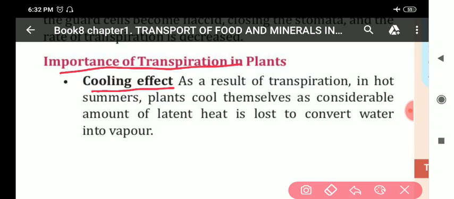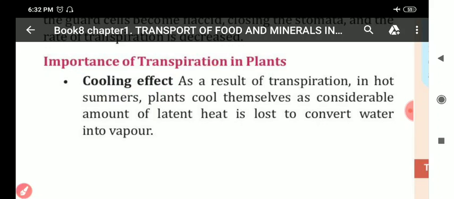Now listen, my dear students, when evaporation takes place from any surface, that particular surface becomes cool. Same thing is happening here.